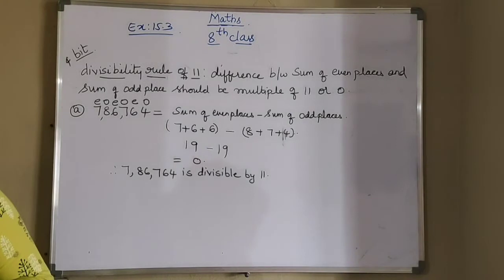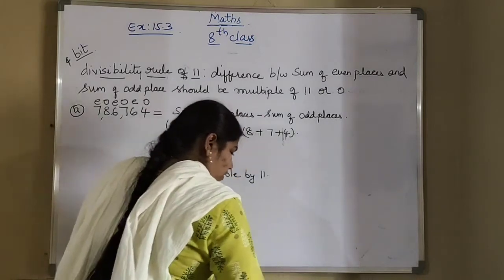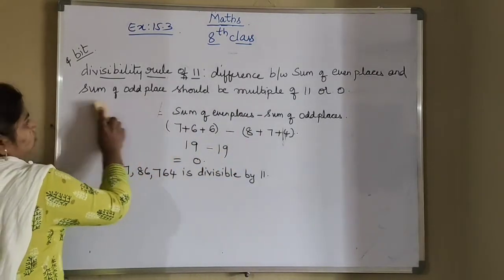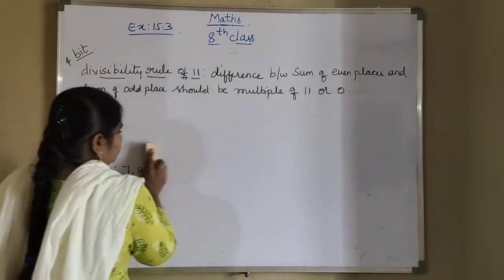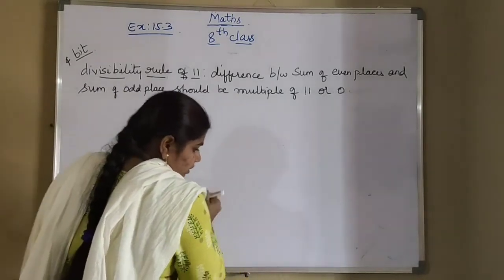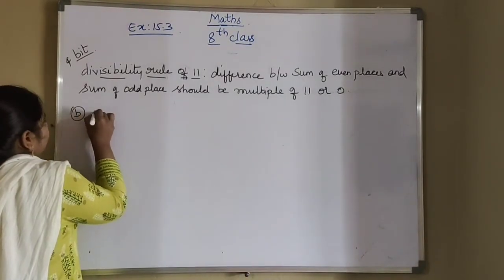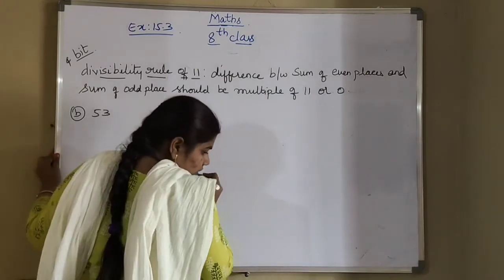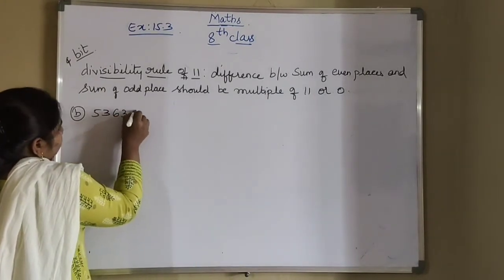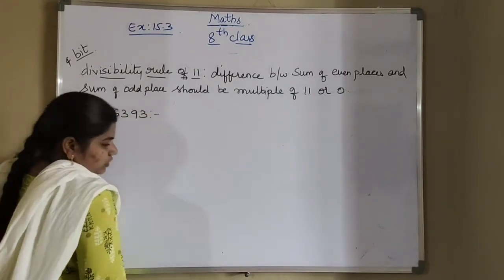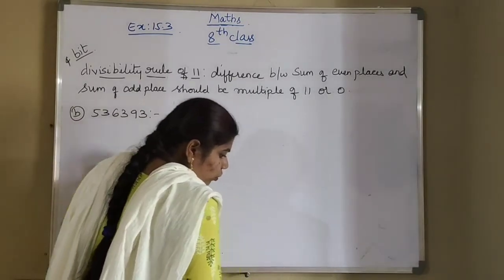So next one. What is the next question? 536393. Whether this number is divisible by 11 or not, we have to check.